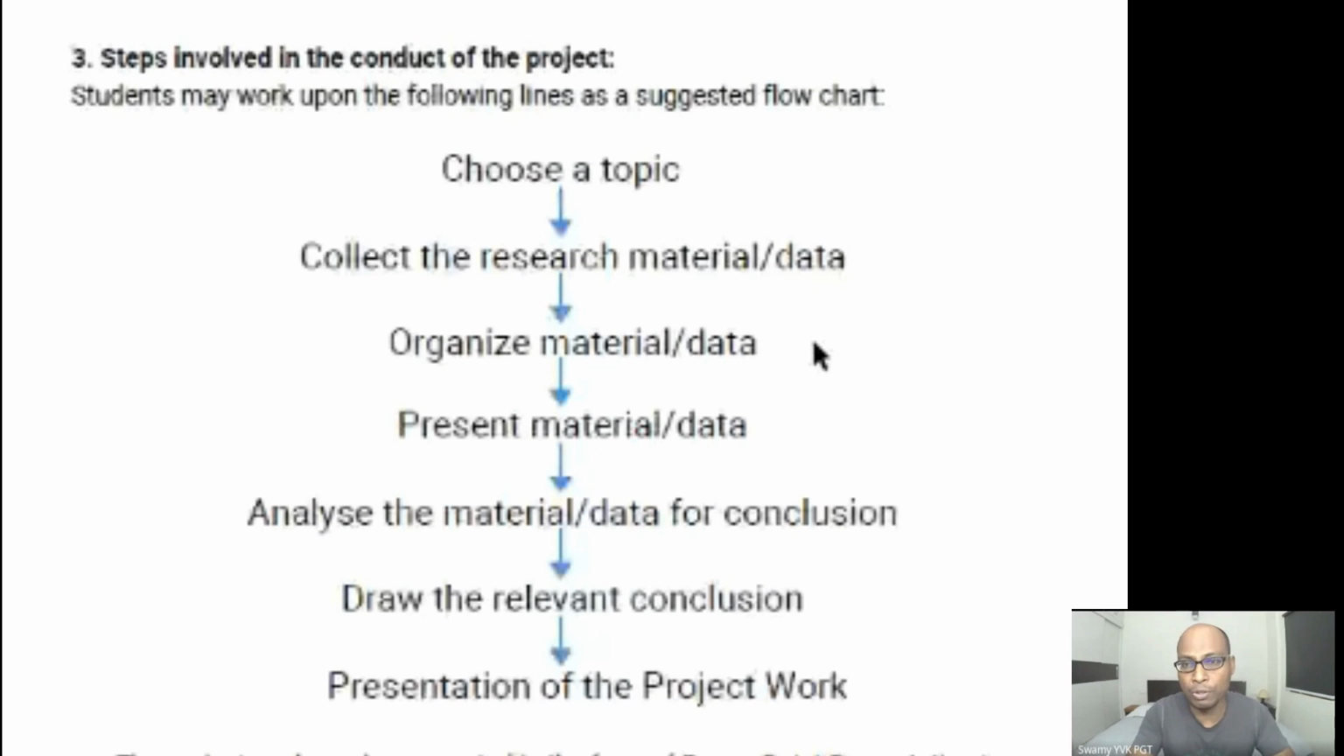So likewise, you have to analyze the material data for conclusion. Who got more affected? Whether men got affected more, or women, or children got affected more. So likewise, you have to analyze. Then draw the relevant conclusion. So after all this analysis, you have to come to a conclusion about who got more affected. Then comes the presentation of the project work.